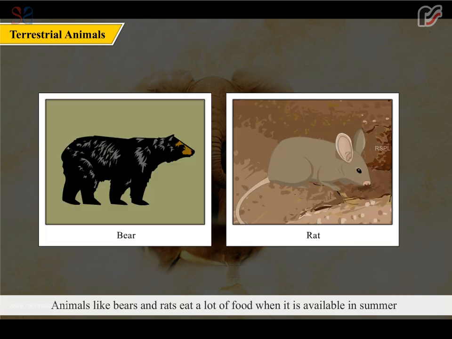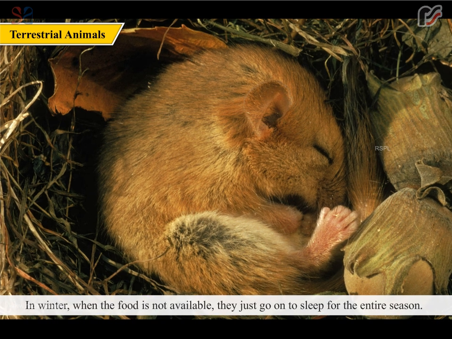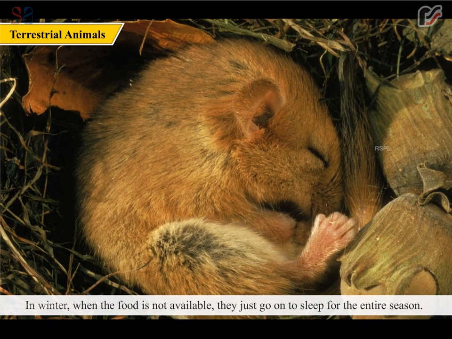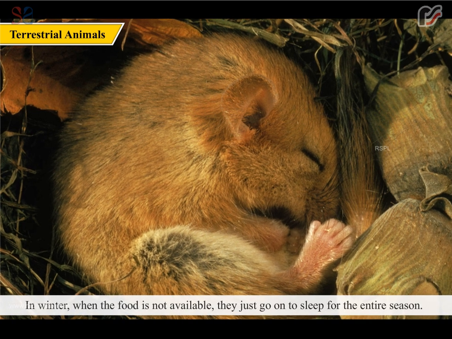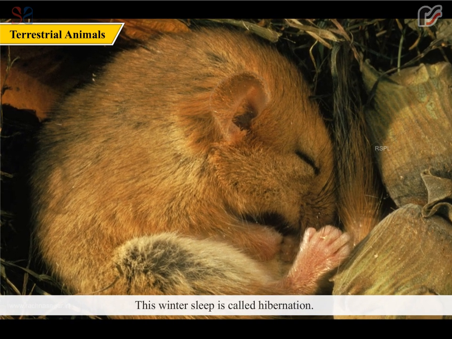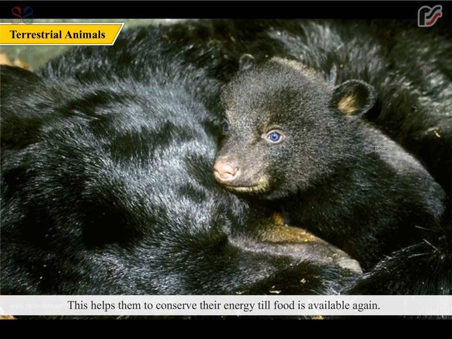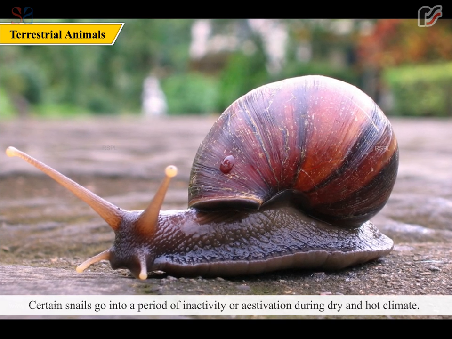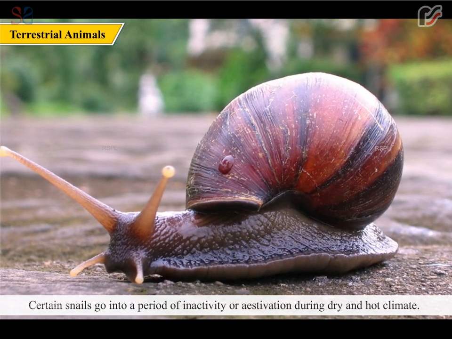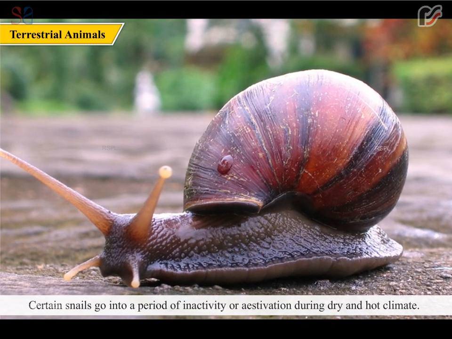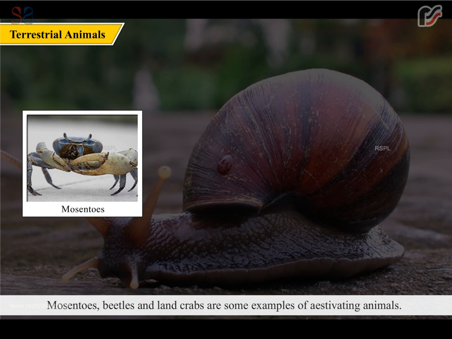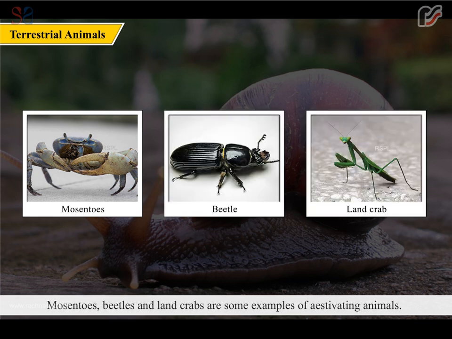Animals like bears and rats eat a lot of food when it is available in summer and store it as fat under their skin. In winter, when the food is not available, they just go to sleep for the entire season. This winter sleep is called hibernation. This helps them to conserve their energy till food is available again. Certain snails go into a period of inactivity or estivation during dry and hot climate. Mosquitoes, beetles, and land crabs are some examples of estivating animals.